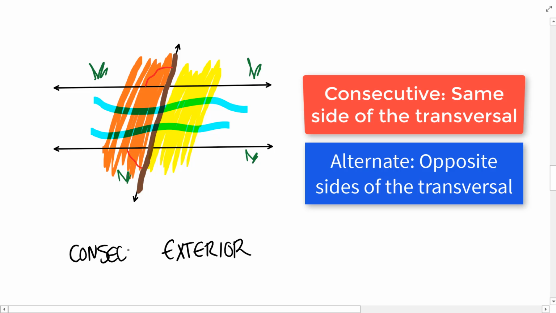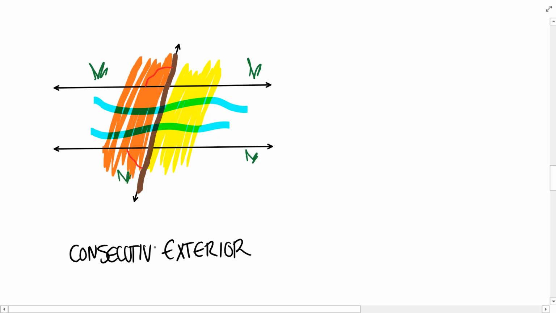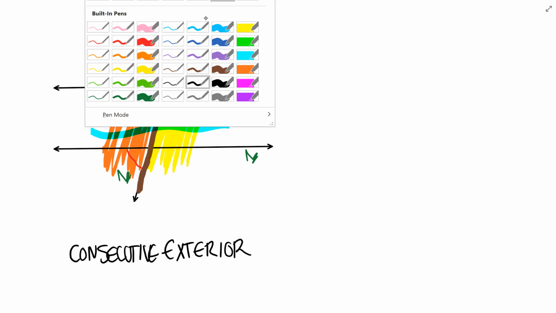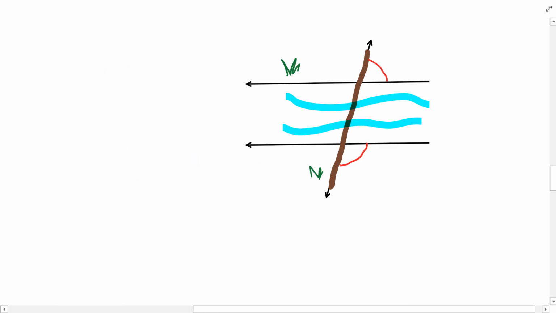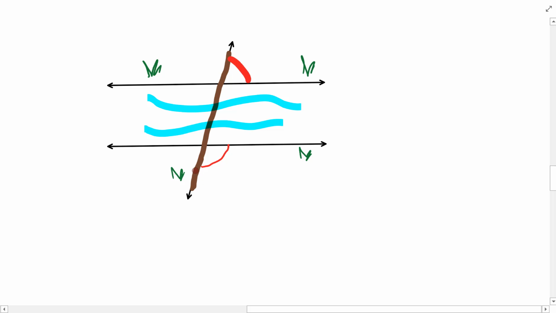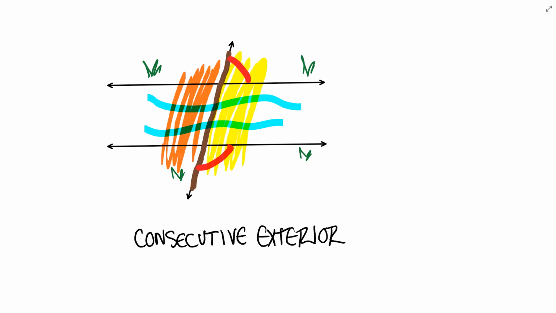Consecutive. These are consecutive and they're exterior because they're outside of the river. Here is another pair of consecutive exterior angles. Same side of the transversal on the exterior of the lines being intersected.